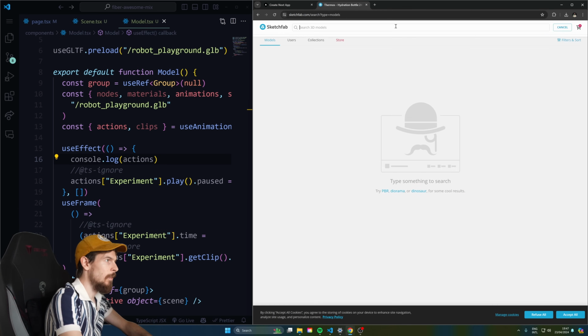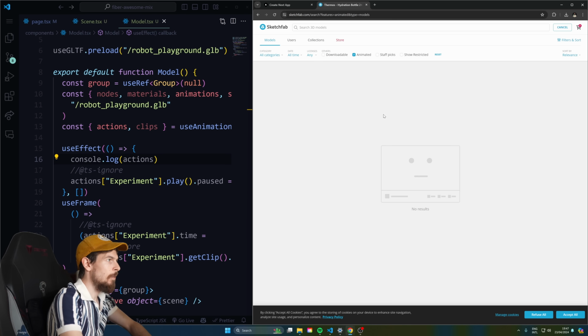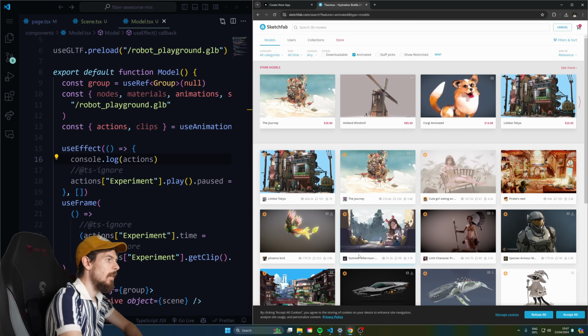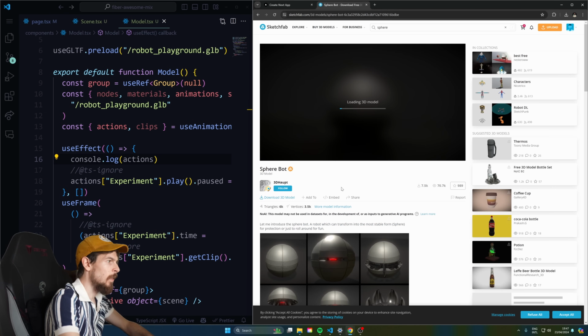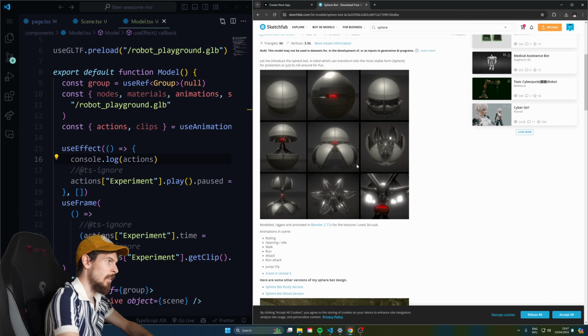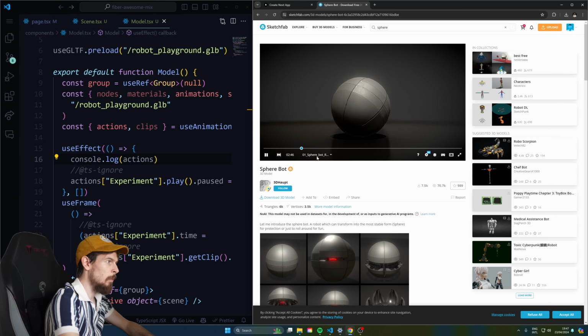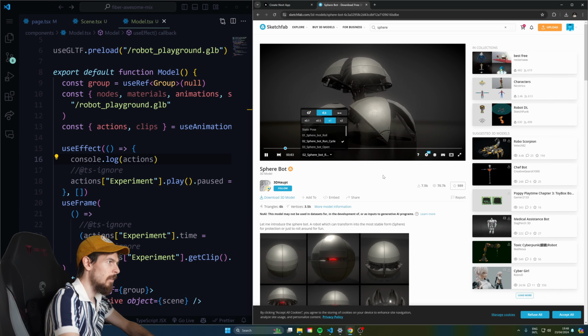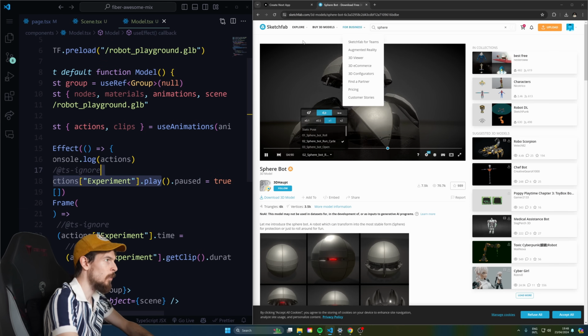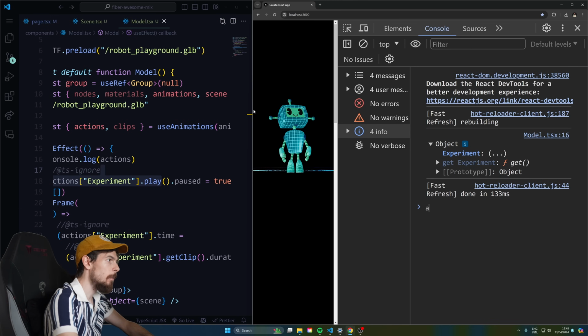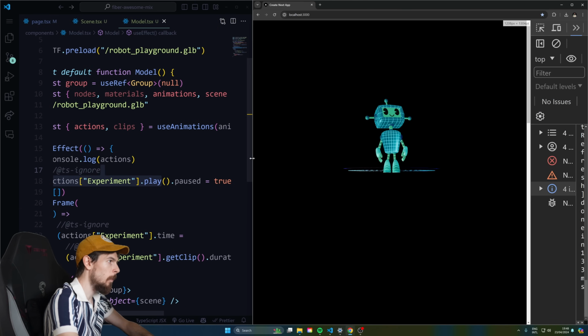So this one doesn't have an animation, but if we do animated, let's do a sphere. I saw there was a sphere. Look, this one has loads of animations that you can experiment with. So you can toggle between sphere bot, then we can do a run cycle, right? So you can access all of these here and pause and play them and switch between them. How cool is that? But what we'll do is just scroll.